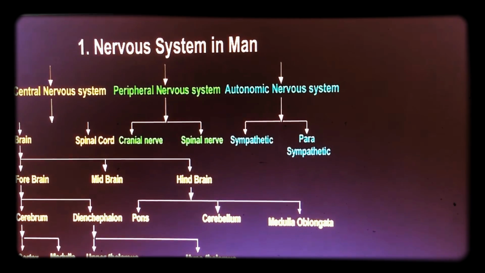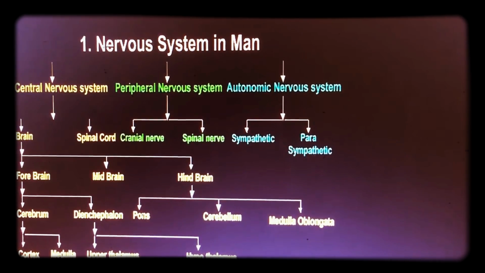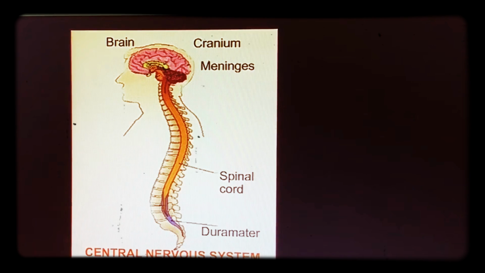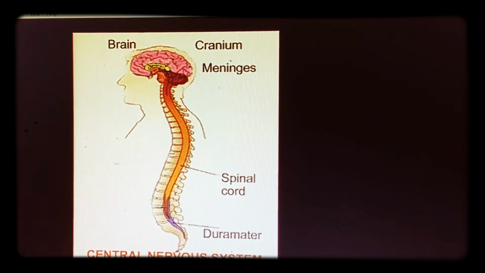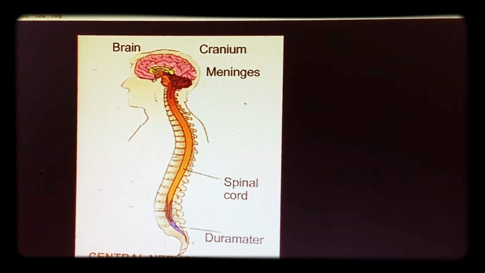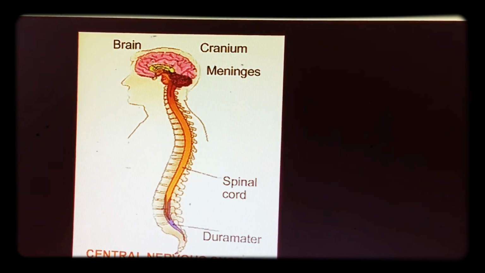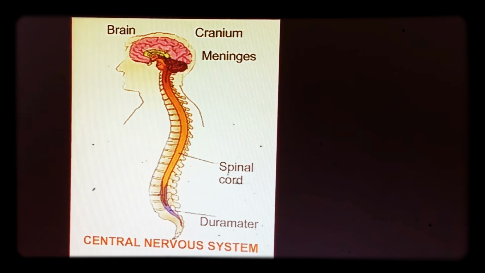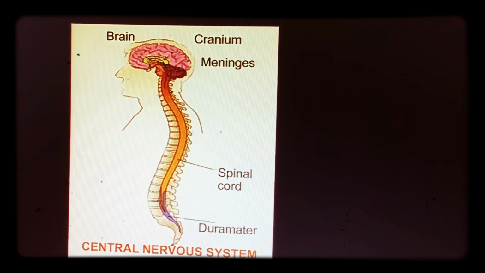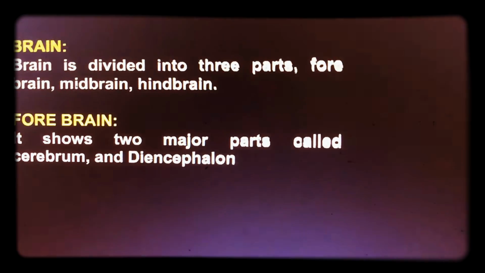In the nervous system, we are studying the central nervous system, peripheral nervous system and autonomic nervous system. First one is the central nervous system. We are studying the brain and spinal cord. The brain is present in the head region, protected by the cranium and also three different layers called meninges, and also the CSF, cerebrospinal fluid, which protects the brain from shocks. The spinal cord is also protected by vertebral columns, dura mater and two other layers.